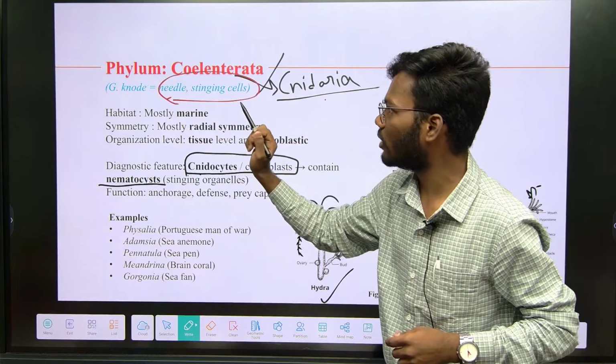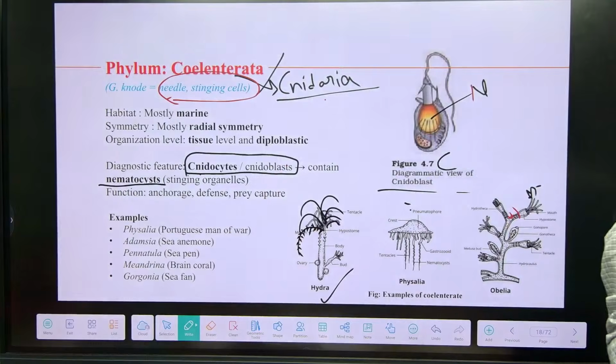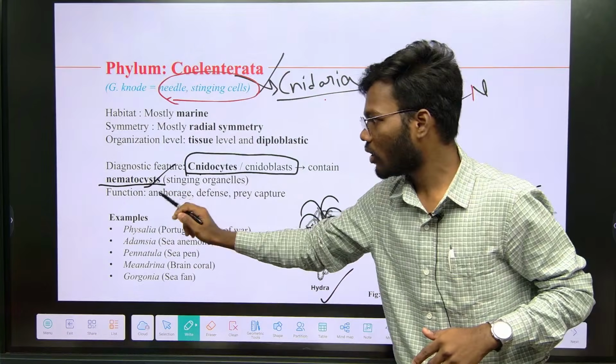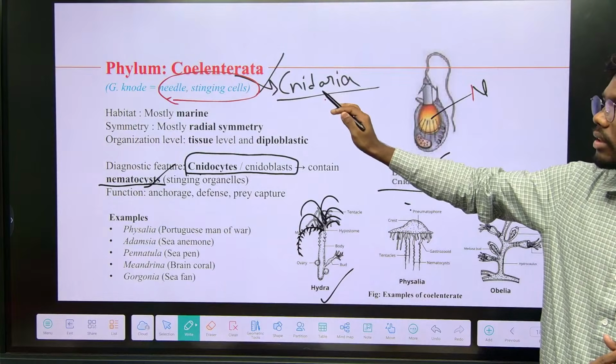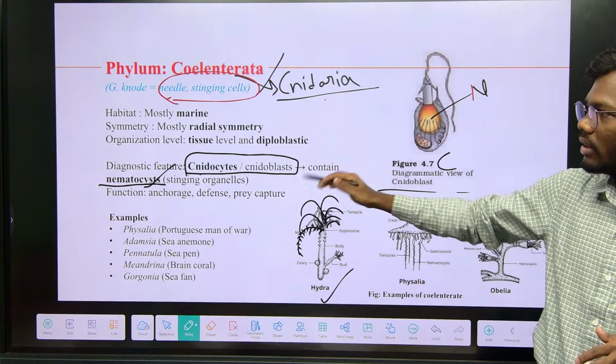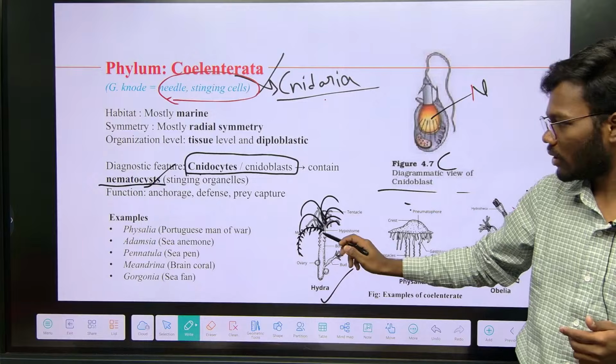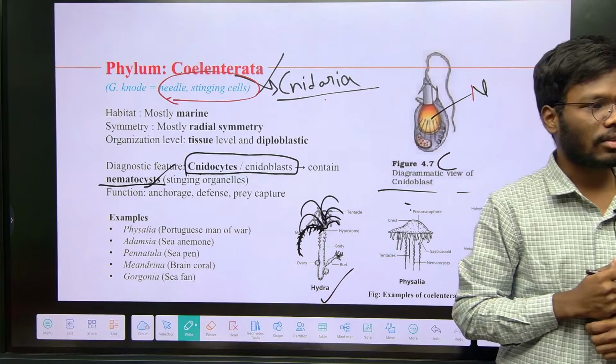They are called Cnidaria because they have cnidocytes, cnidoblasts, and these contain nematocysts. And where are these cnidocytes present? On the tentacles. For what purpose?